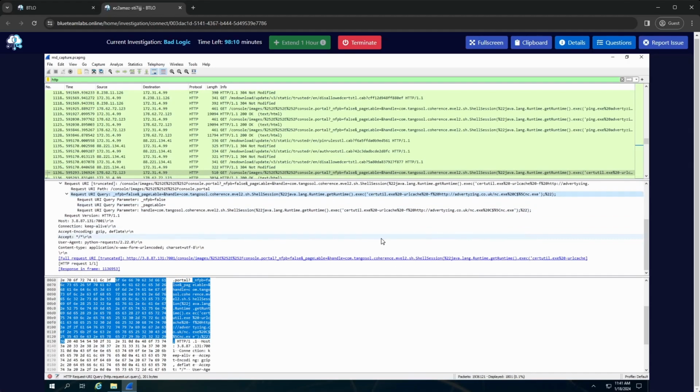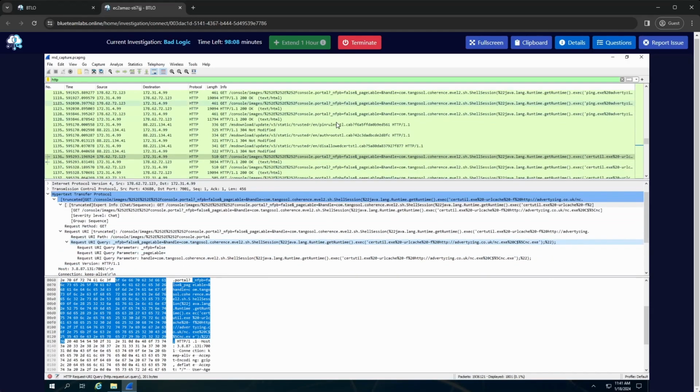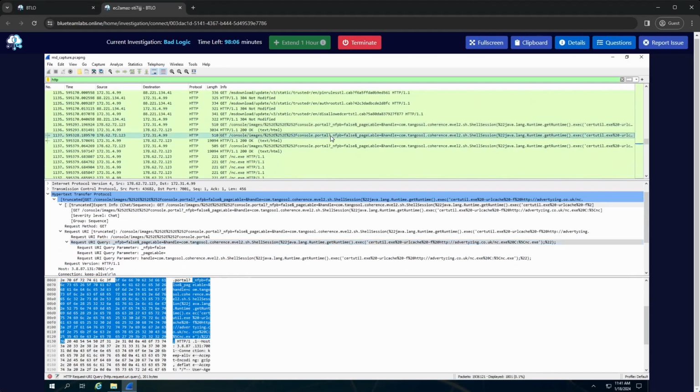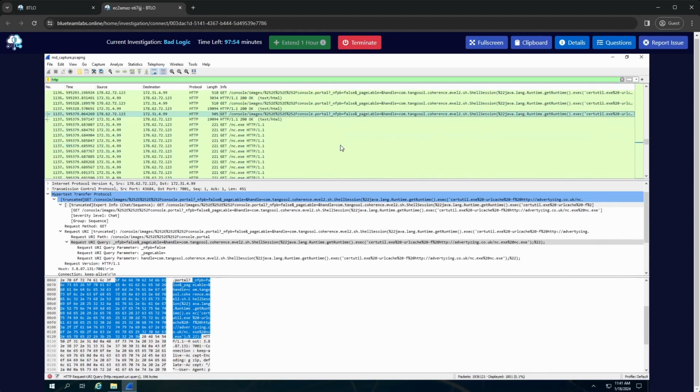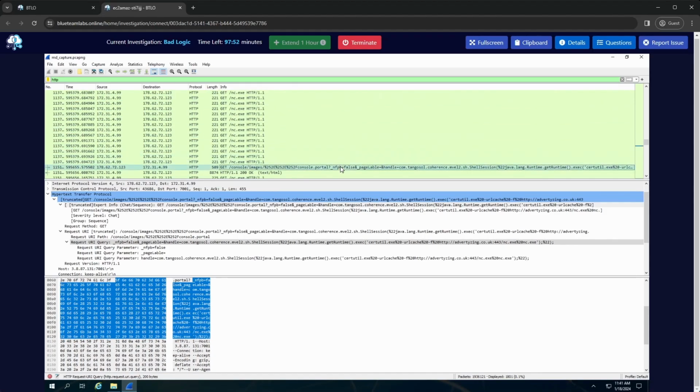So what else do we have here? Still grabbing netcat. Looks like they had some issues grabbing the file. Then we see the actual transfer.